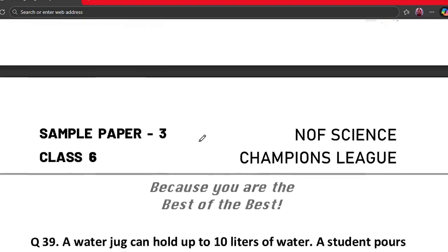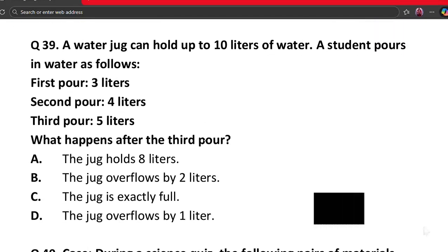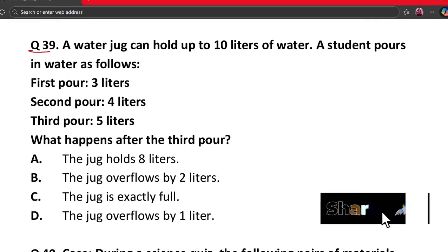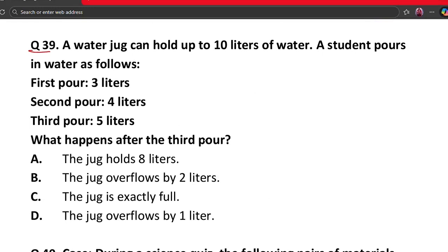Our next question is question number 39. A water jug can hold up to 10 liters of water. A student pours in water as follows. First pour 3 liters, second pour 4 liters, third pour 5 liters. What happens after the third pour? A. The jug holds 8 liters. B. The jug overflows by 2 liters. C. The jug is exactly full. And D. The jug overflows by 1 liter.